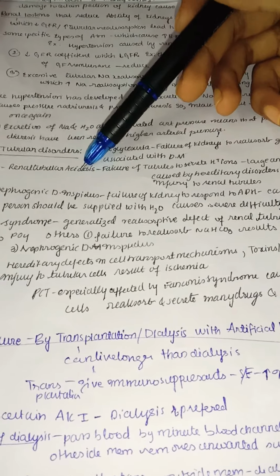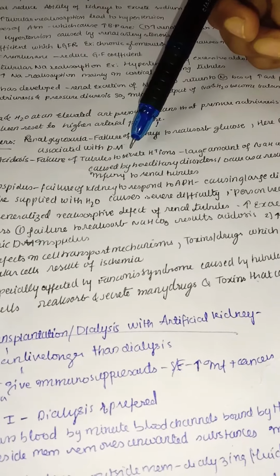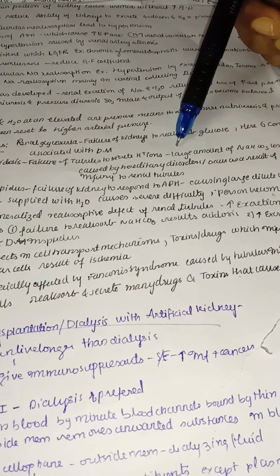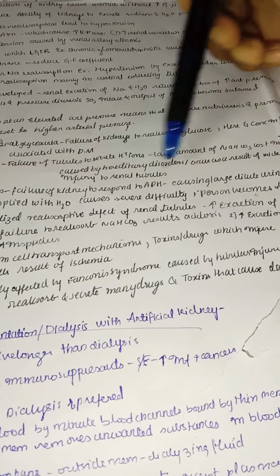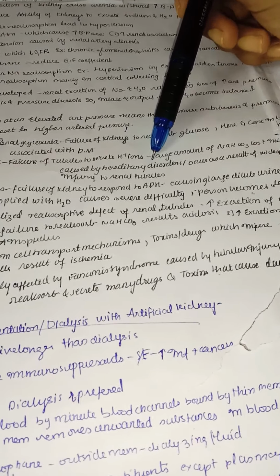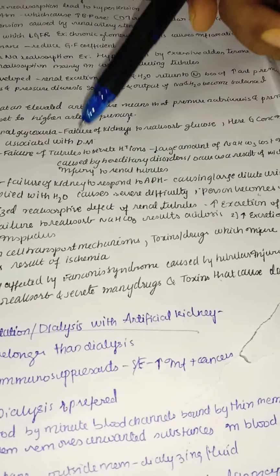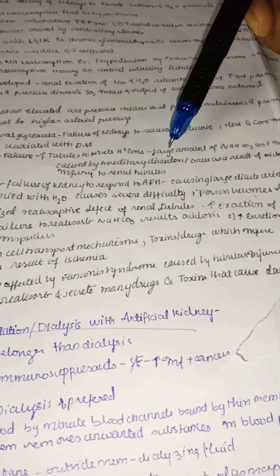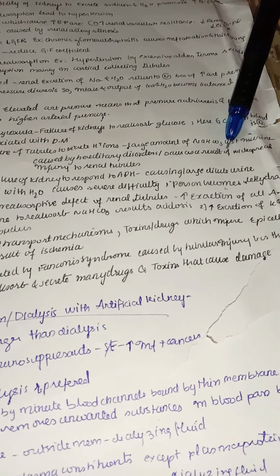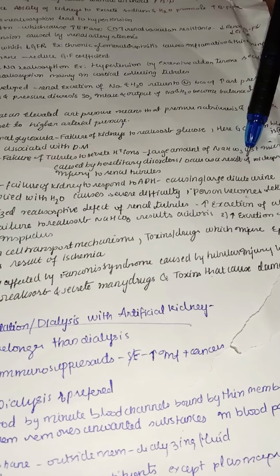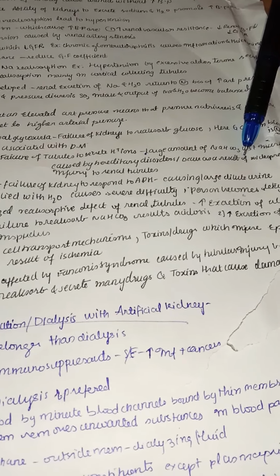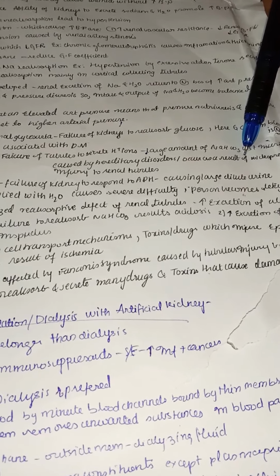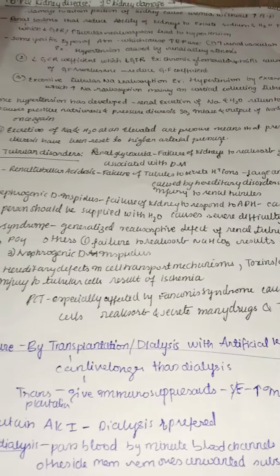Next, coming to renal tubular acidosis. There is a failure of the tubules to secrete hydrogen ions, so a large amount of sodium bicarbonate is lost in urine. We know the mechanism going on in the proximal convoluted tubule, as we already have a video on this. This is mainly caused by hereditary disorders or occurs as a result of widespread injury to renal tubules. Whenever the renal tubules are damaged, they can't secrete hydrogen ions, and a lot of bicarbonate is lost in the urine, so this will lead to acidosis.